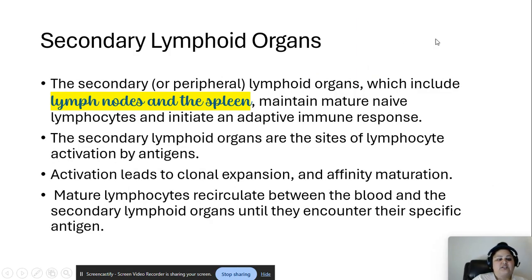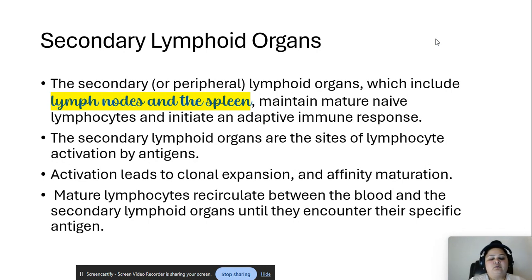Secondary lymphoid organs. The secondary lymphoid or peripheral organs include lymph nodes and the spleen. A lot of med students usually search for answers: what does the spleen do? This class will actually tell you what the spleen does. It maintains mature, naive lymphocytes and initiates an adaptive immune response.